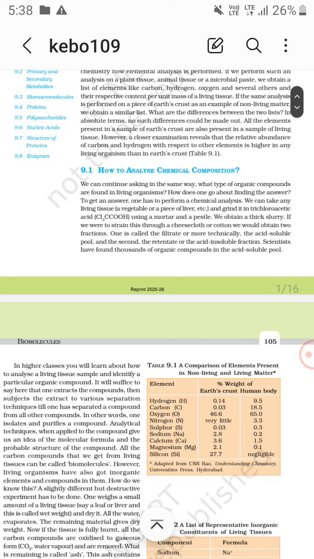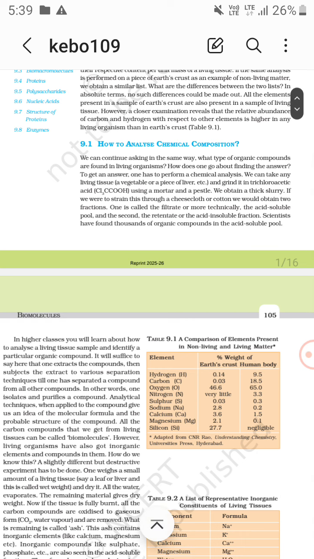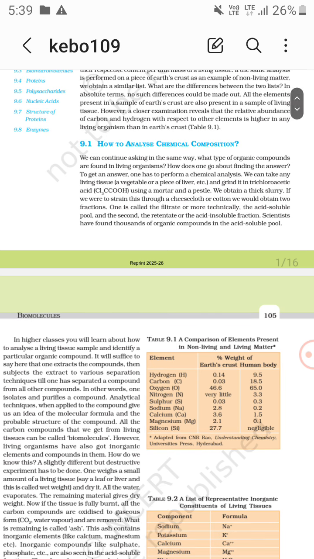Now there is trichloroacetic acid, Cl3C-COOH, which is used. Now the filtrate, that is the acid soluble pool, and the second one is the retentate, or acid insoluble fraction. Thousands of organic compounds are found in the acid soluble pool.